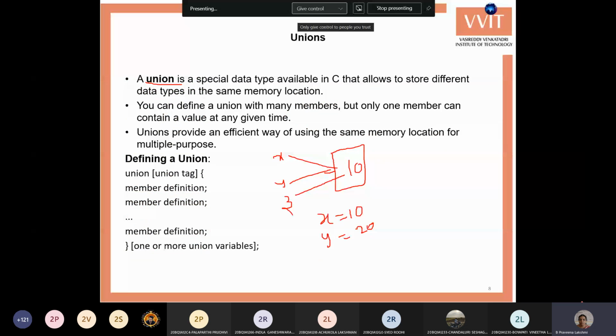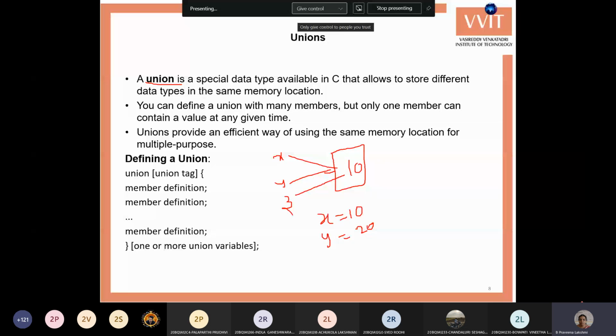Whenever you are storing y equals 20, then it replaces the 10 in the variable and stores the 20. Whenever you are saying that z equals 30, then it automatically replaces this 20 and stores the 30 value.